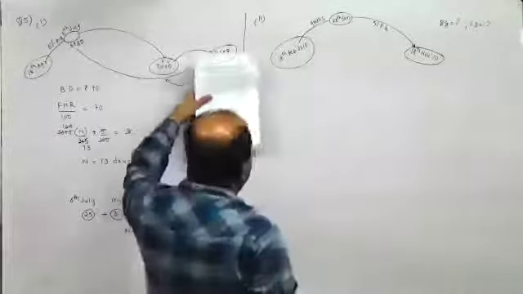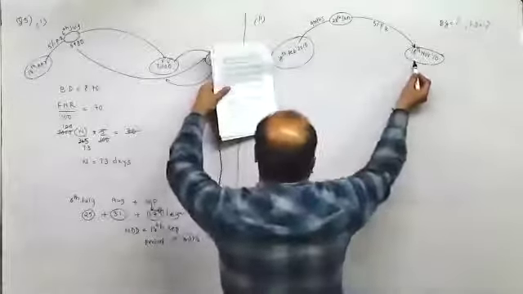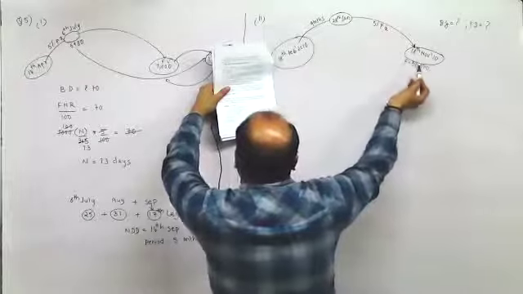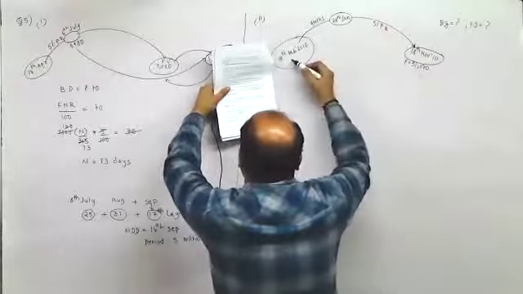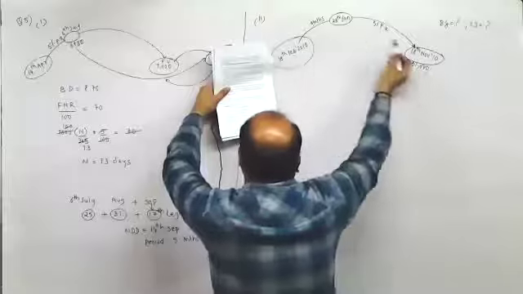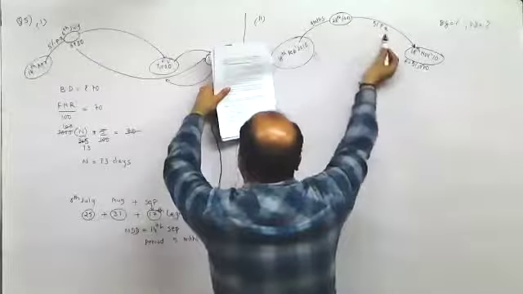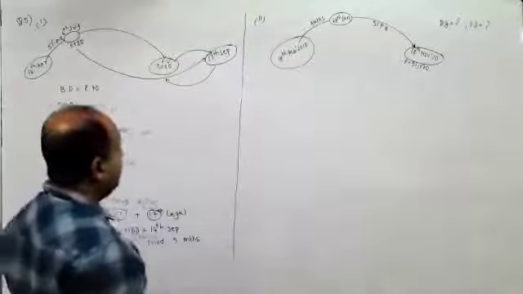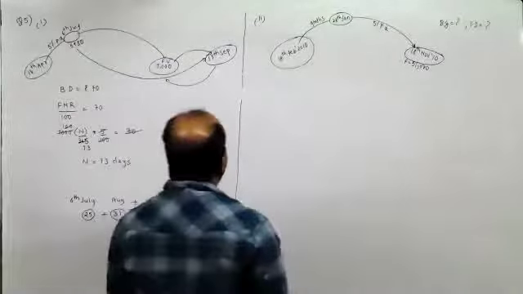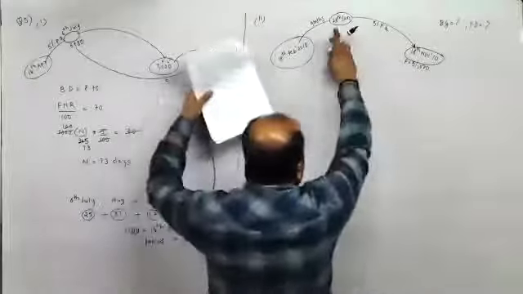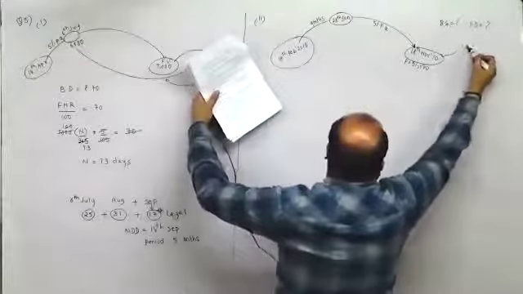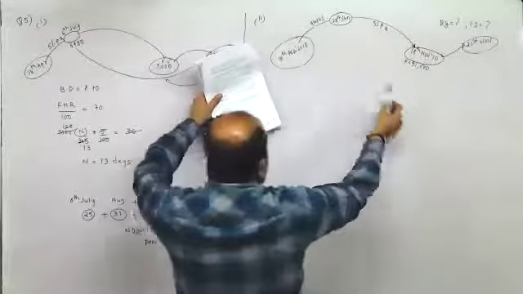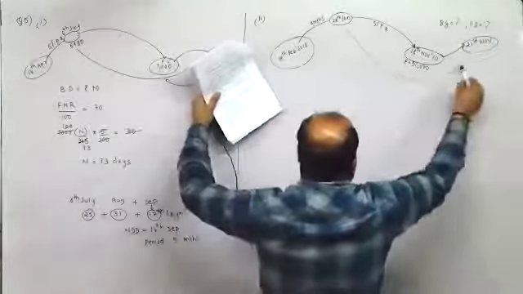A bill of rupees 51,000. So this is the face value. It was drawn on 18th Feb for 9 months and cashed on this date at 5%. Calculate the banker's gain. So here, first of all, from 28 June till 21st November, we'll have to find the number of days for which interest would be charged.